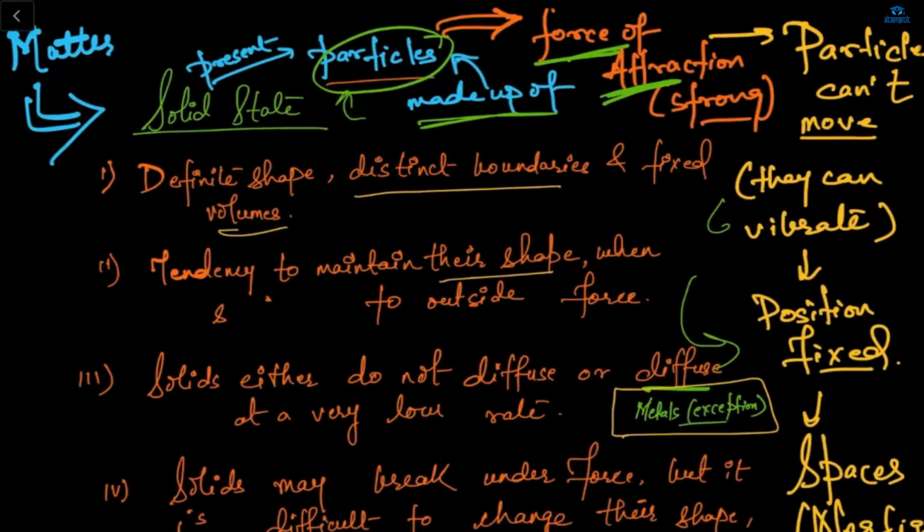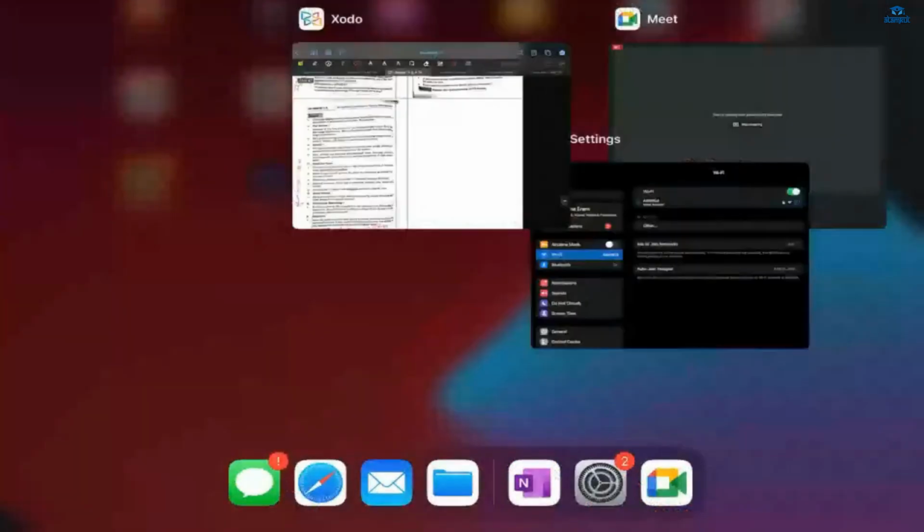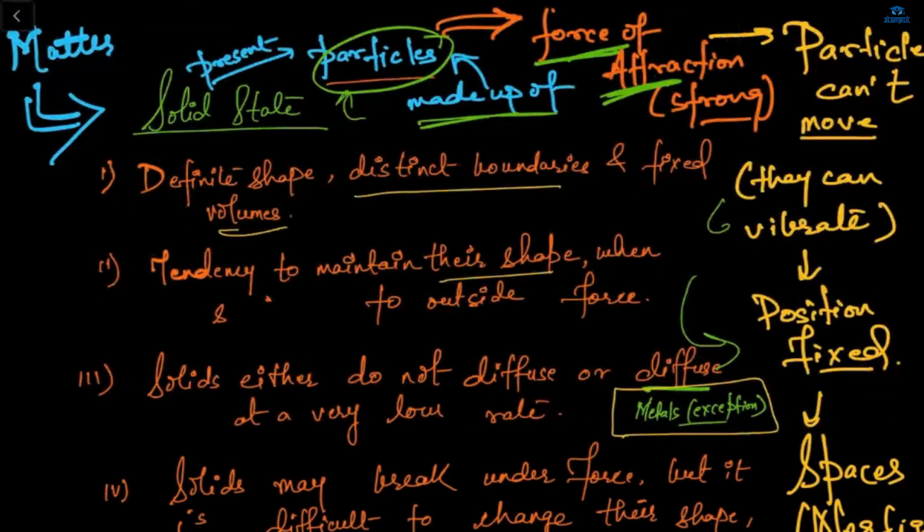What is matter? Any idea what is matter? Matter is anything that occupies space, has volume and mass, and can be perceived by our senses. Yes, very good.